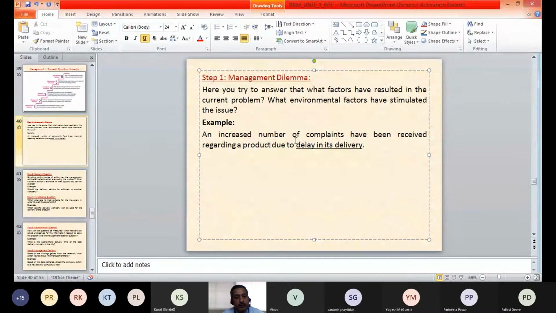Why those complaints? What are those complaints all about? Most of those complaints are related to delay. So we are stating the dilemma in this sentence: an increased number of complaints have been received regarding a product due to delay in its delivery. The main issue behind those complaints that we have identified in this dilemma is the delay in the delivery.